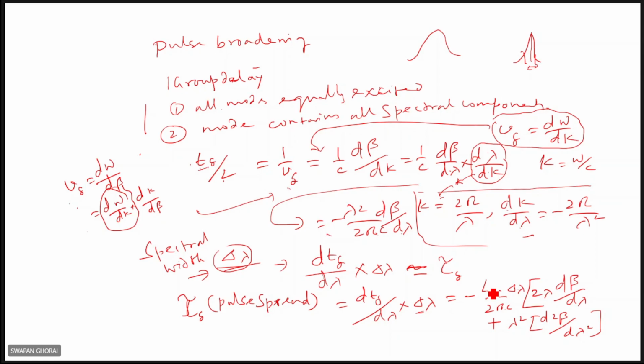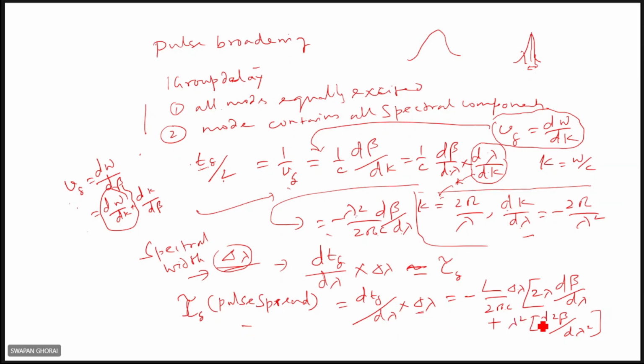Now we consider the two functions, lambda square and d beta by d lambda. So lambda square, if you differentiate first, then it is 2 lambda into d beta by d lambda, and next you differentiate d beta by d lambda, so plus lambda square d2 beta by d lambda 2, right? So this is actually the amount of pulse spread because of the different dispersion effects.